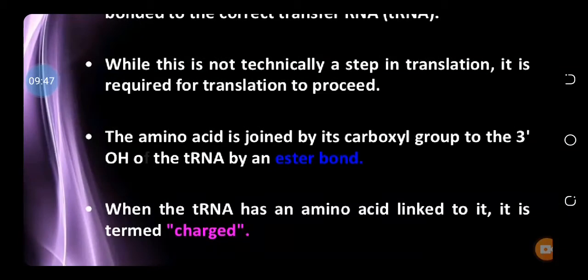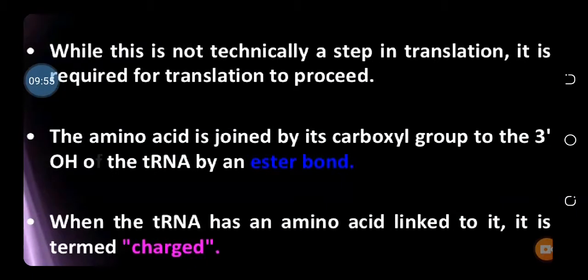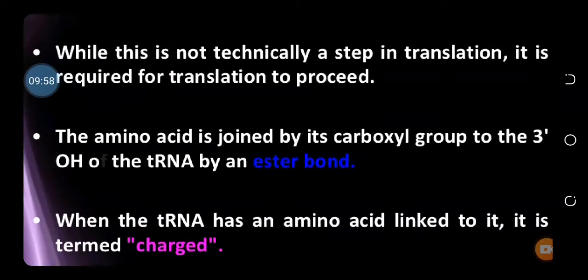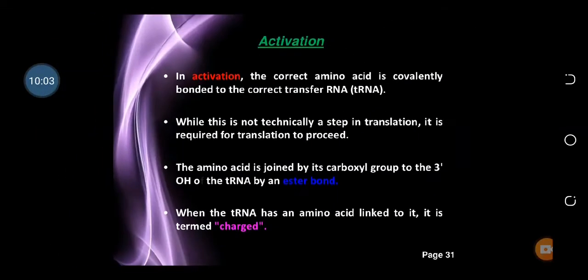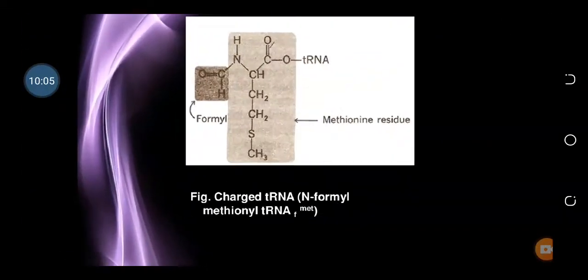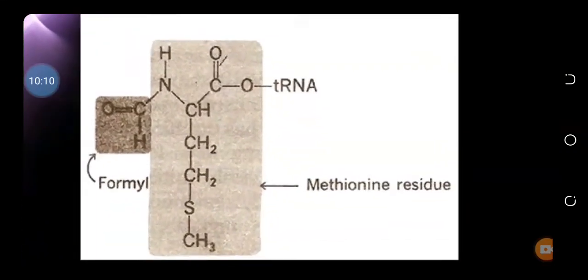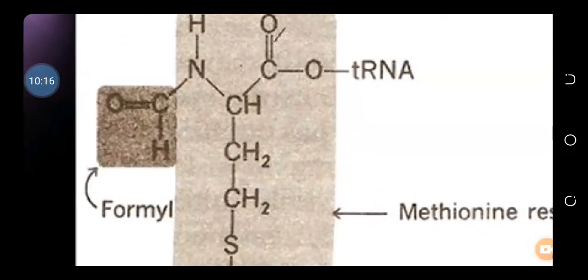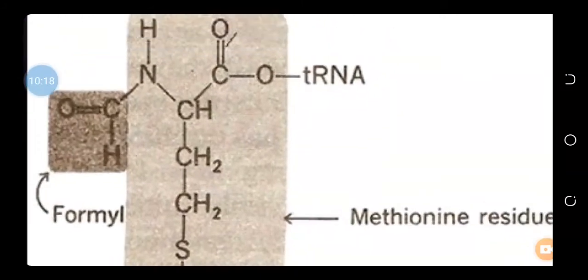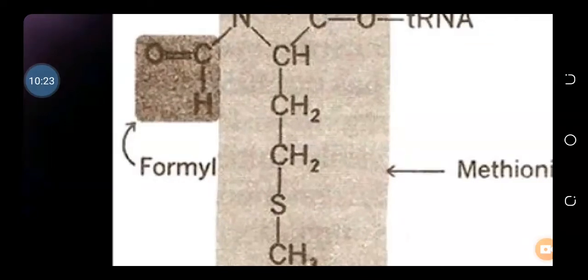There are 20 different types of amino acids, so there are 20 different types of transfer RNAs, and their loading occurs with the help of an enzyme called amino acid transfer RNA synthetase. So obviously there are also 20 of these enzymes. This is the structure of methionine, and this is the carboxyl group of the methionine that binds to the transfer RNA. In eukaryotes, only methionine is present. In prokaryotes, this formyl group is also present.